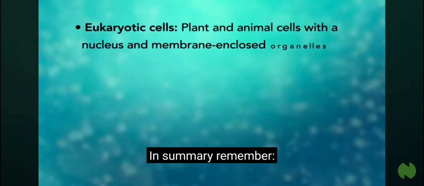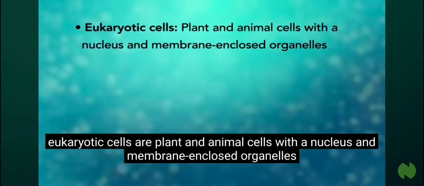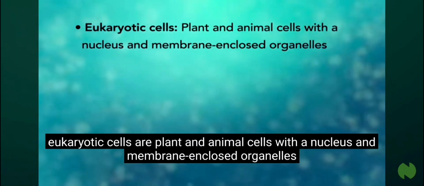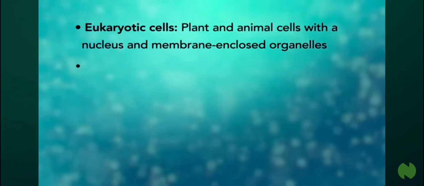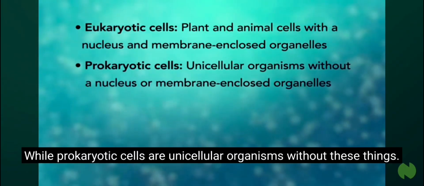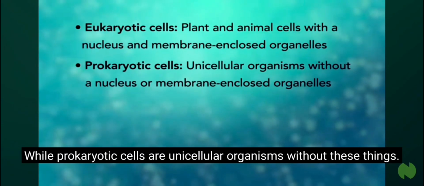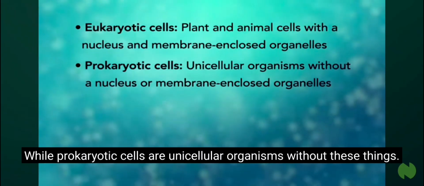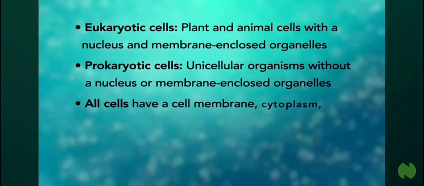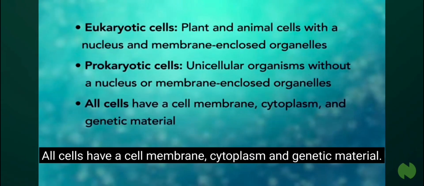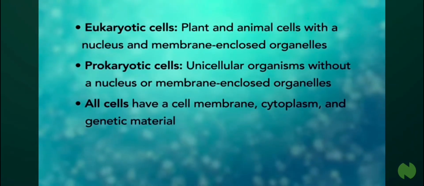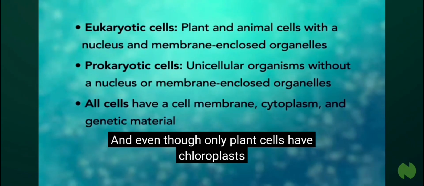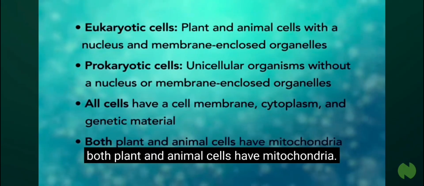In summary, remember, eukaryotic cells are plant and animal cells with a nucleus and membrane-enclosed organelles, while prokaryotic cells are unicellular organisms without these things. All cells have a cell membrane, cytoplasm, and genetic material. And even though only plant cells have chloroplasts, both plant